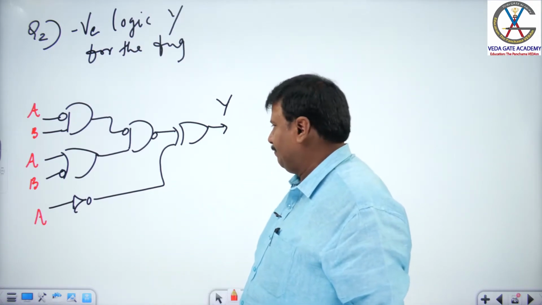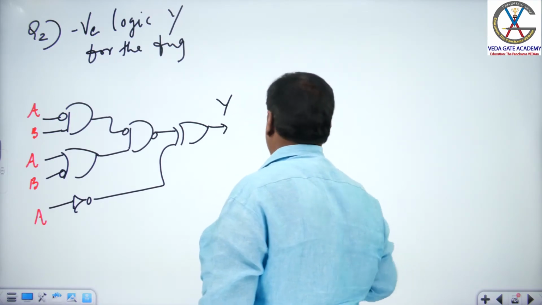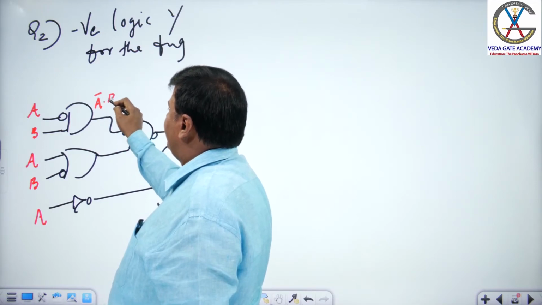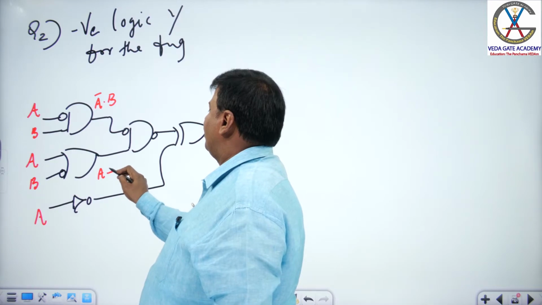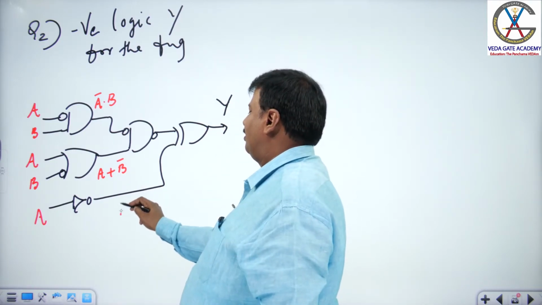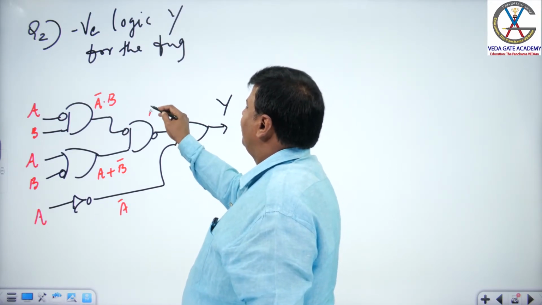Let us cross check. Now here it is A bar into B, it is AND gate, and here is A plus B bar, and here it is A bar. And what is this?